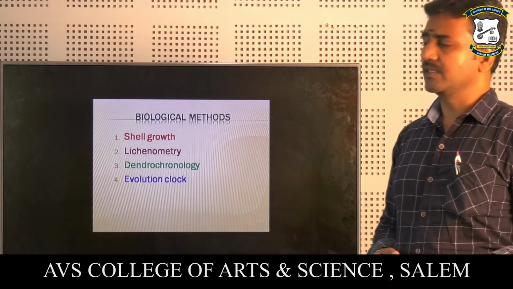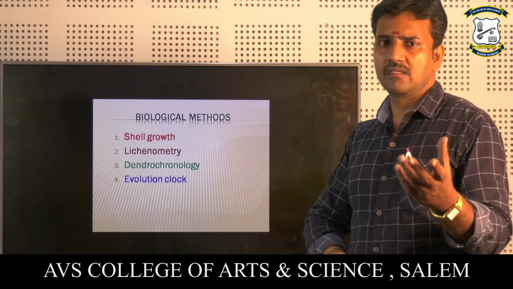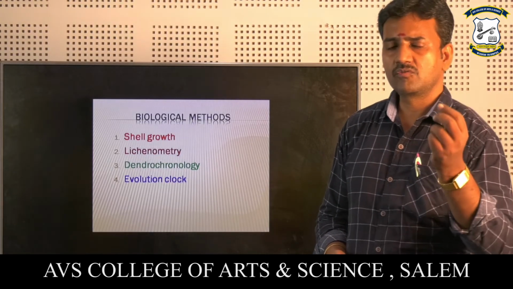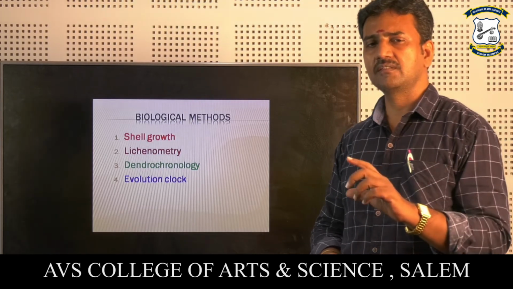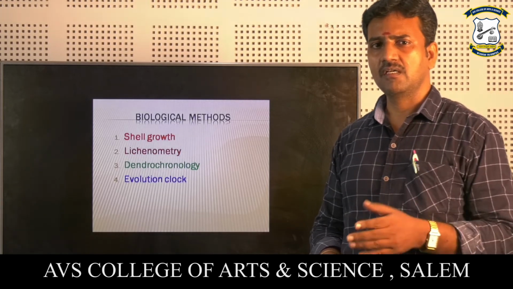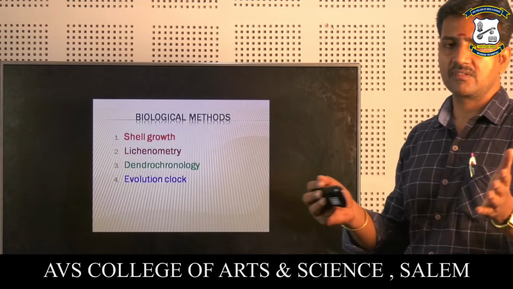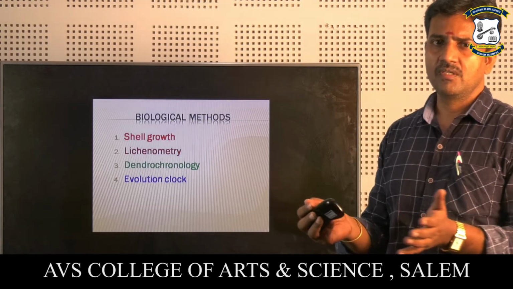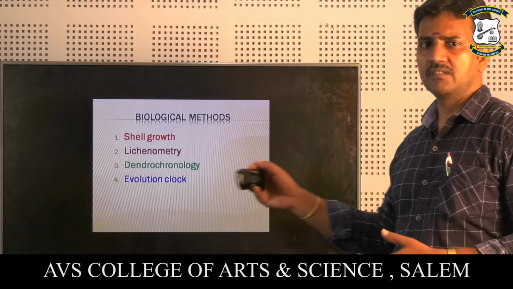So next, the biological method. In the biological method there is cell growth. The cell growth means the shells in the marine areas. Within the shell there are so many layers. In these layers, the thickness of the layer is also evidence of the age of the shells and the life period. If the tide is high, the thickness is low, and if the tide is low, the thickness is high. So in this case we are able to age the shells.